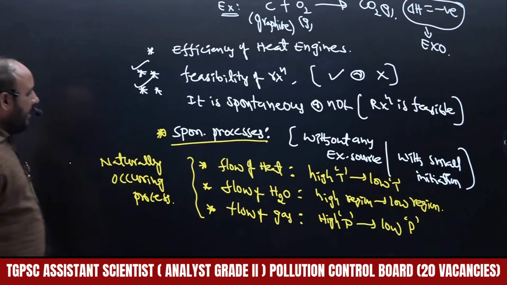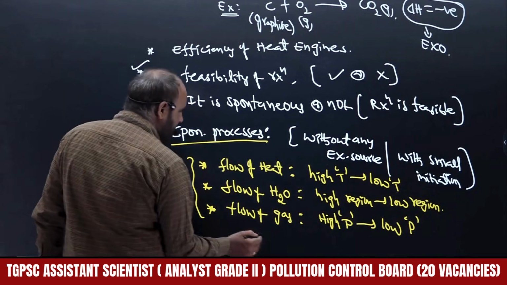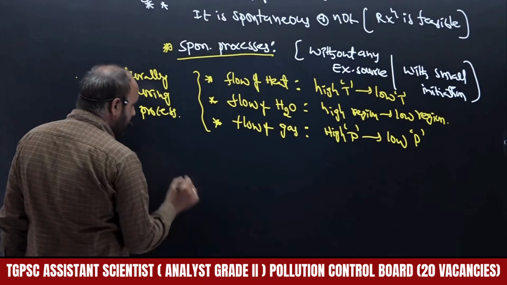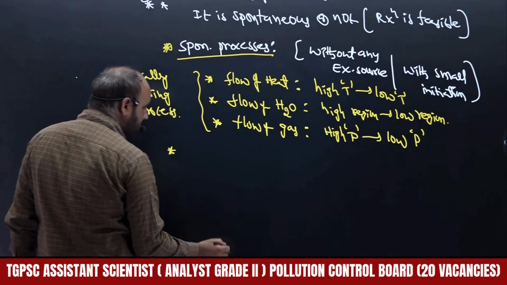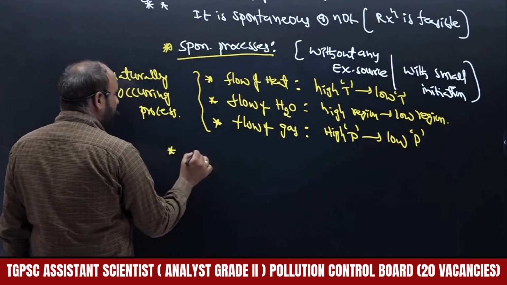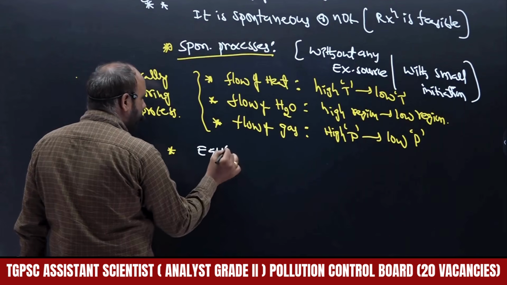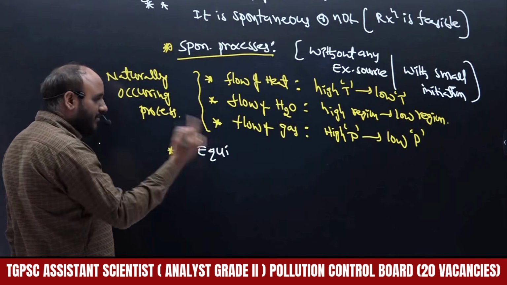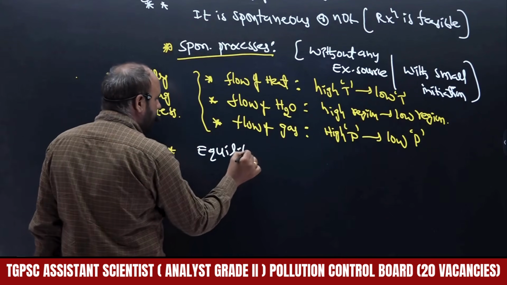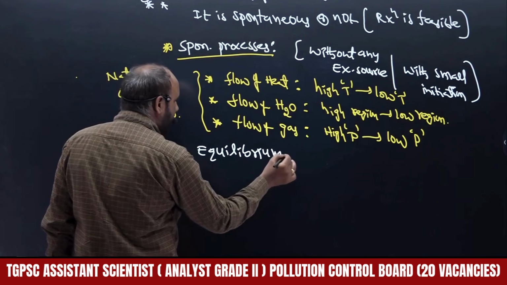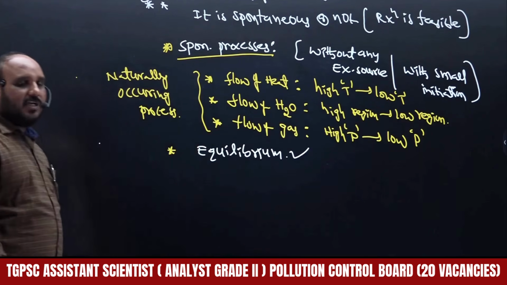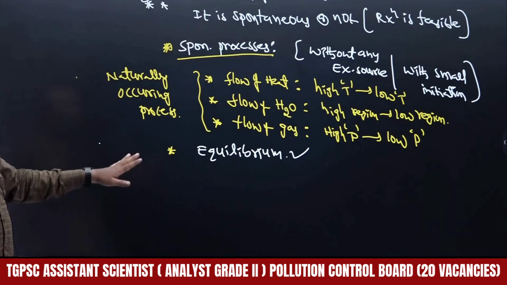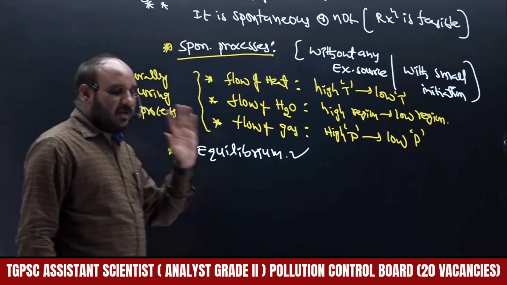In addition to this, one more process will also be explained with the help of thermodynamics, that is, attainment of equilibrium. What is meant by equilibrium? During a process conversion, either a chemical process or a physical process, the attainment of equilibrium can also be explained. These are the things we are going to explain with the help of thermodynamics.